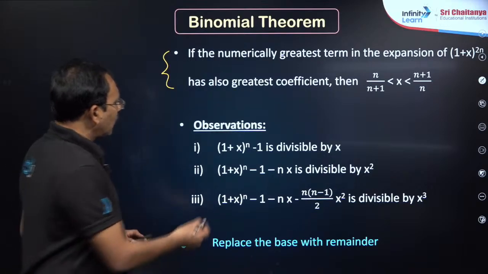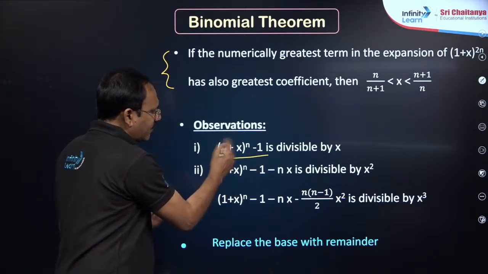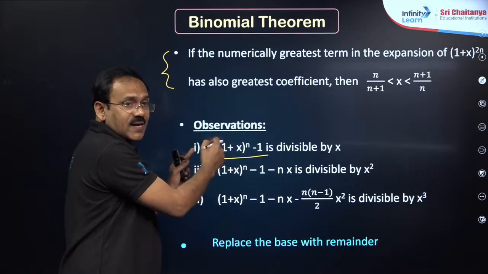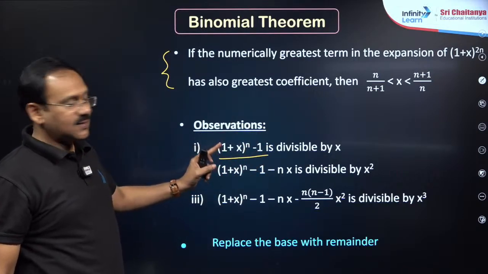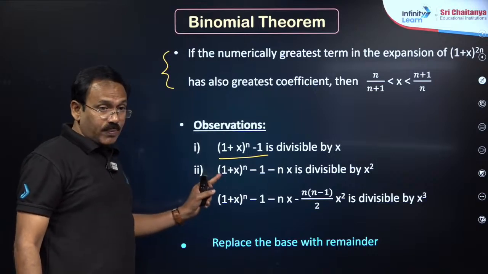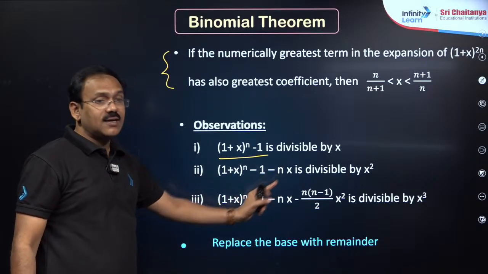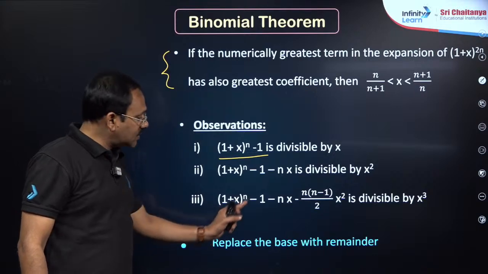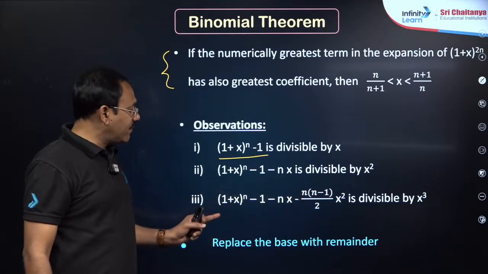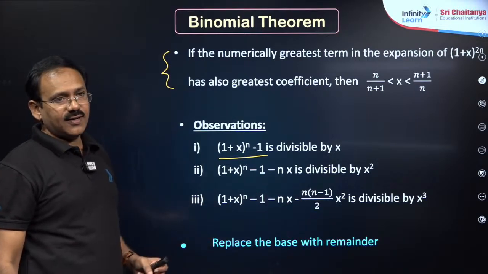So this is (1 plus x) whole power n minus 1. If you write this expansion, the first term is 1 which is subtracted, it is divisible by x. (1 plus x) whole power n, first 2 terms subtracted, divisible by x square. (1 plus x) whole power n, first 3 terms subtracted, divisible by x cube, my dear friends.